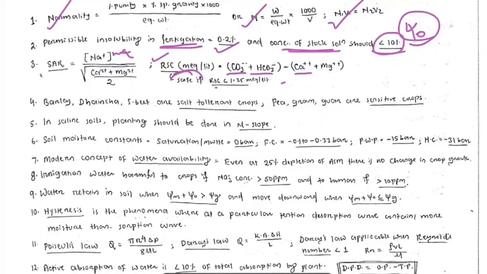Okay, the next question. We have covered 1, 2, 3, 4 and 5. So the next question is about soil moisture constant. What is a soil moisture constant? It is a certain value or potential of soil.